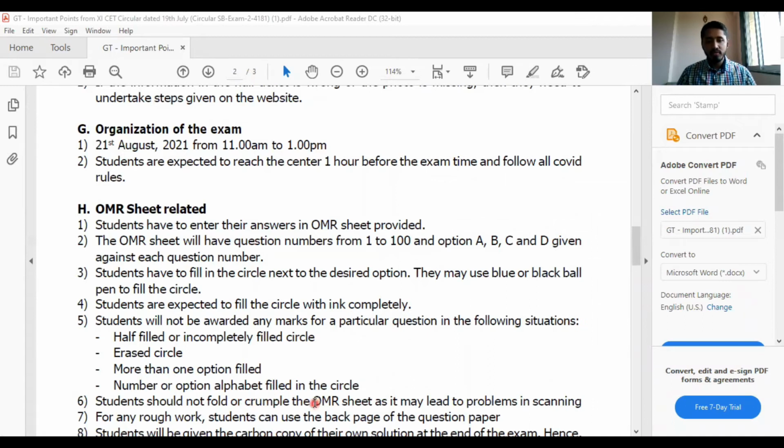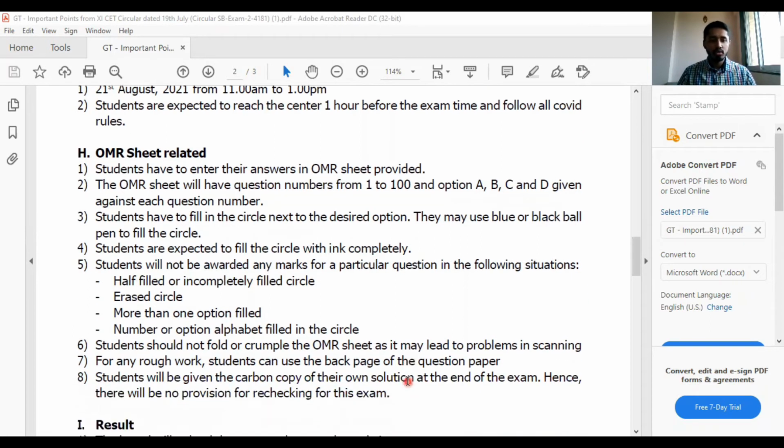Number of option alphabets filled in the circle. Suppose the A option is there, you will try to color that A option. I don't think you all are that immature. I will not do all this, but by mistake, don't do all this and be very careful in filling. If you still have any questions, put them in the comments below.